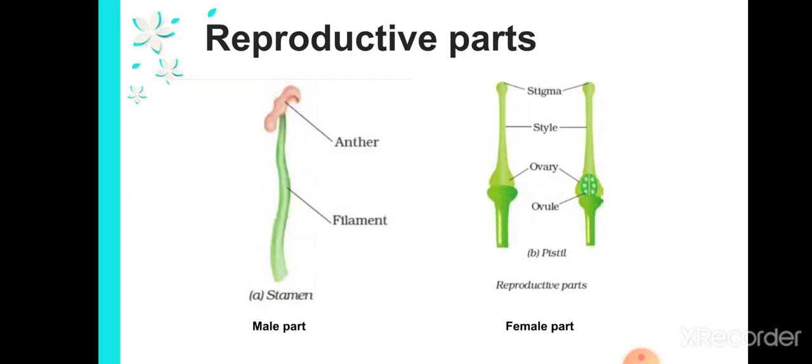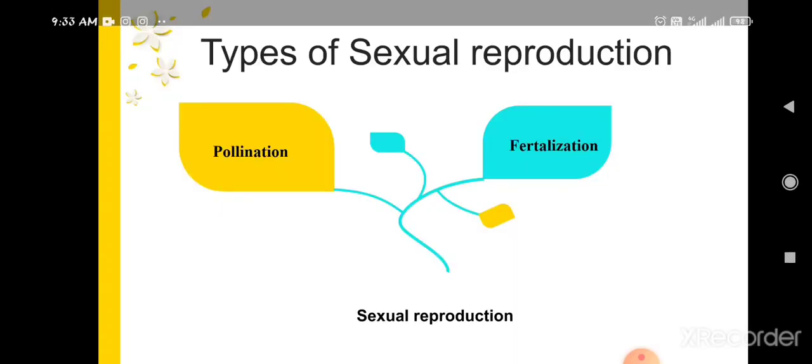We have seen in this picture, right? In the female part there is the ovary, and the ovary will have ovules. The ovary will turn into fruit and the ovule in the ovary will turn into a seed.